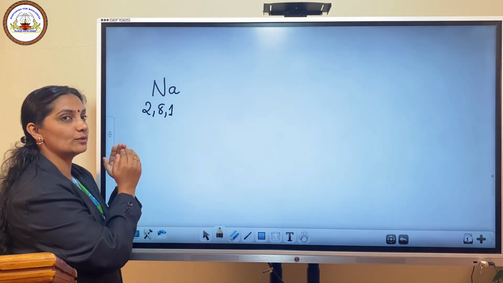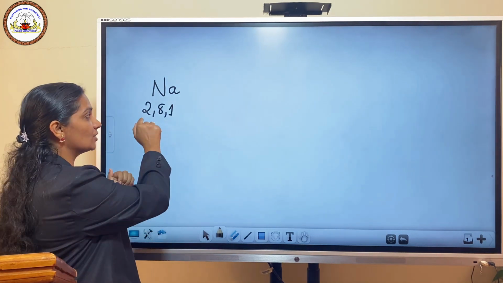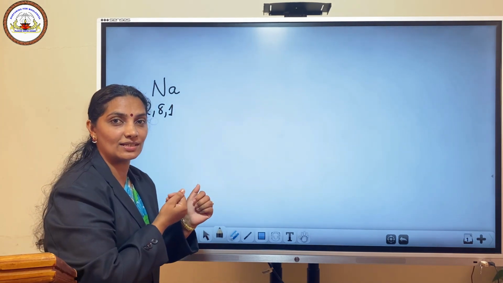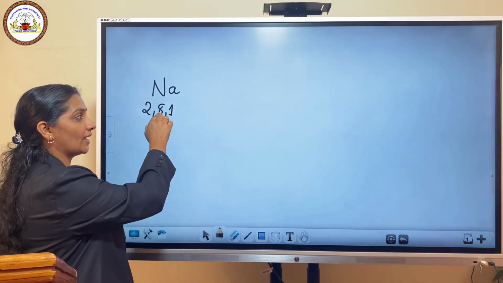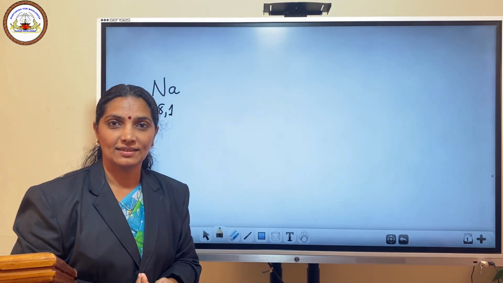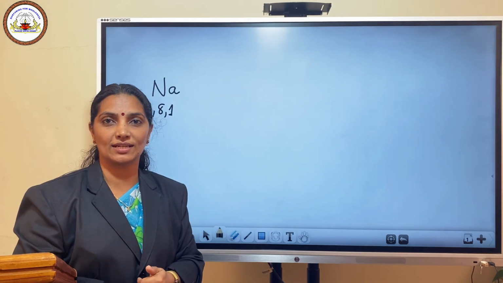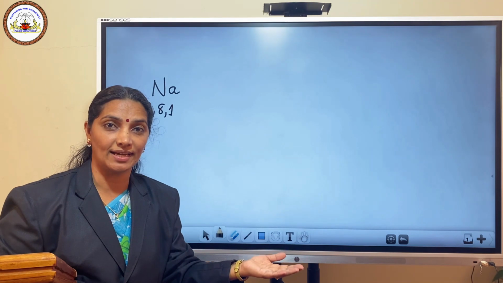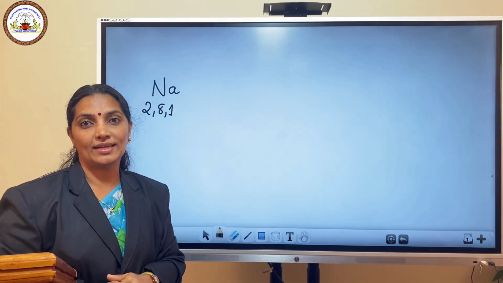If sodium removes its 1 electron, it becomes 2,8 configuration. If sodium gains 7 electrons, it becomes 2,8,8. For sodium, which one will be easier? Giving 1 electron or gaining 7 electrons? For sodium, removal of 1 electron is easier than gaining of 7 electrons.